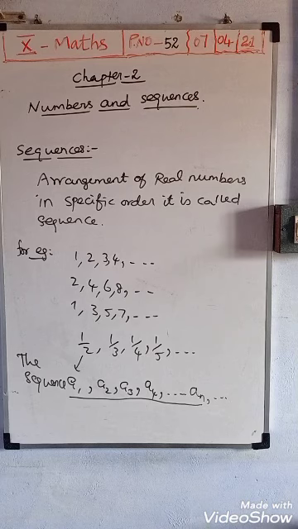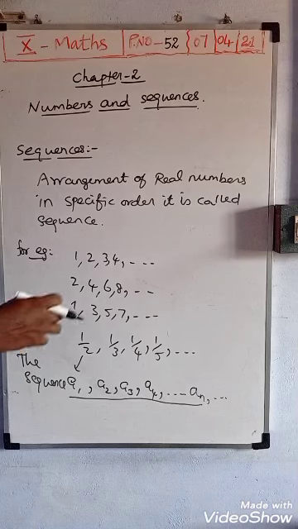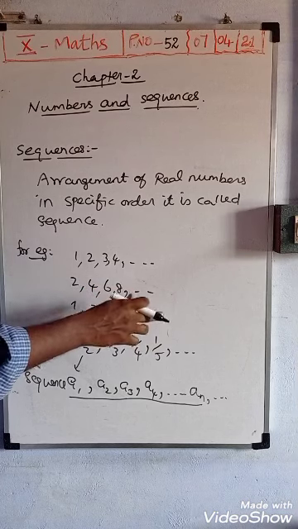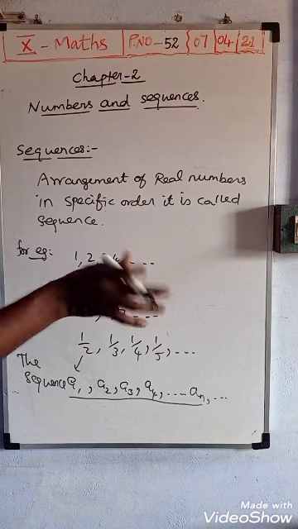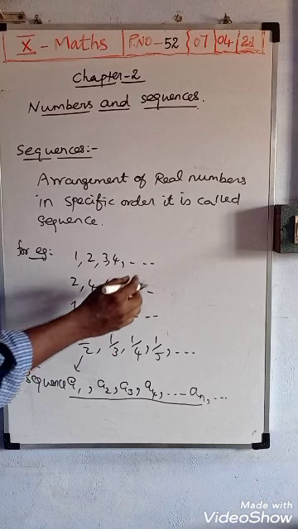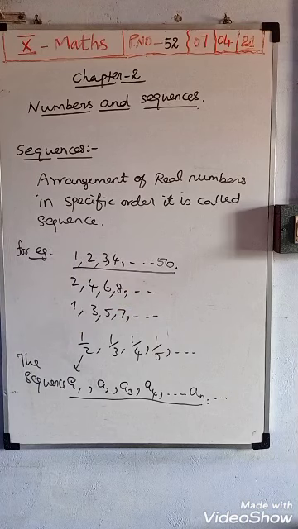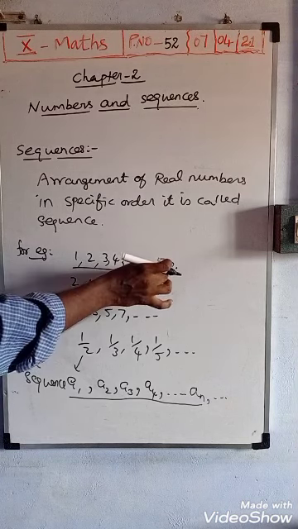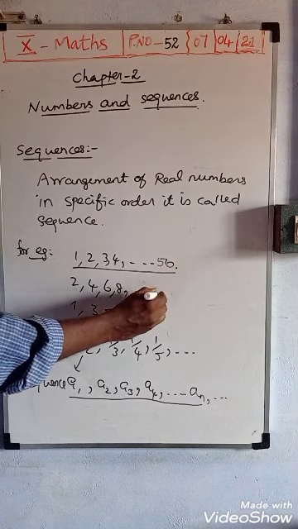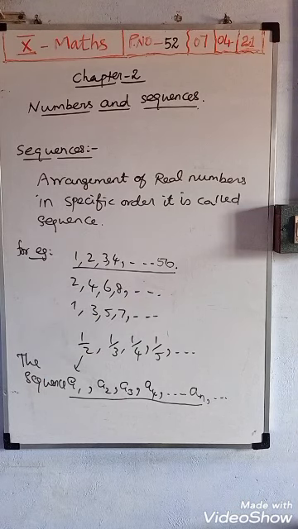Next, see here, it goes on and there is no end. It is called an infinite sequence, because it keeps going on. Suppose it stops here, then it is called a finite sequence. So there are finite sequences and infinite sequences. If its end is there, it is called a finite sequence. If there is no end, it is called an infinite sequence.